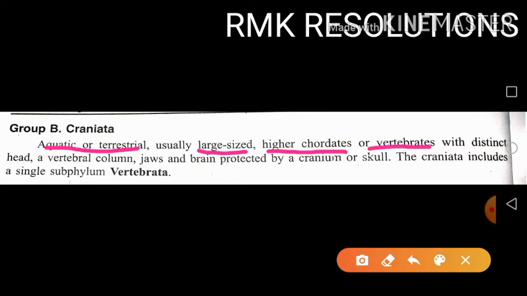These animals have a distinct, well-developed head, and the vertebral column is present along with the notochord. They have jaws, and the brain is well developed and protected by the cranium, a bony cranium or skull. This Craniata includes a single subphylum, that is the subphylum Vertebrata.